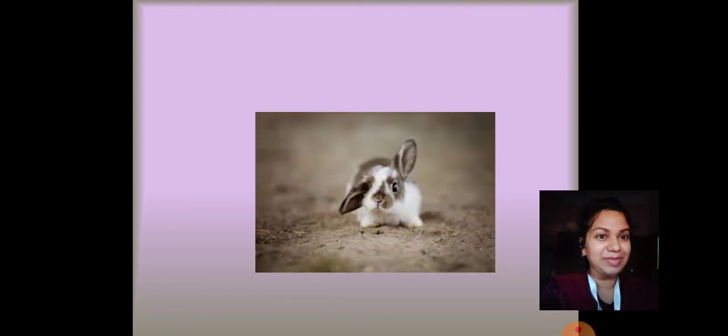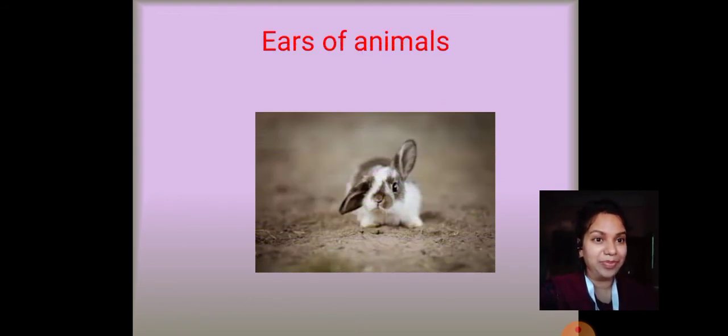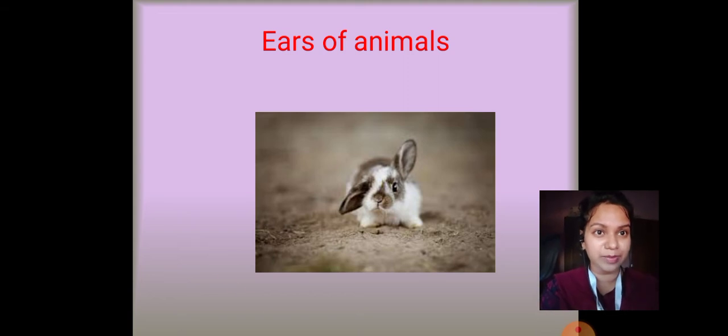But we had also learned that animals like rabbits, what do they have? Their ears can move in different directions. You can see the picture, right? One of the ears of the rabbit is standing very straight and the other one is drooping down. All right. So these were the differences in the ears of the animals.